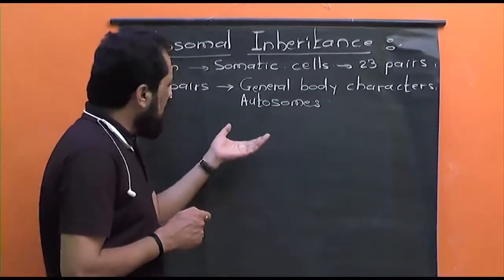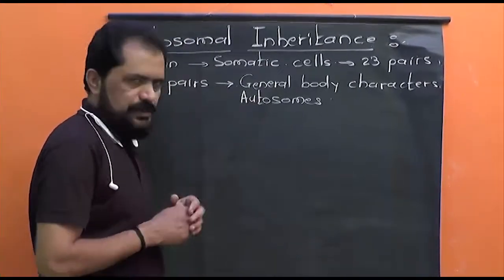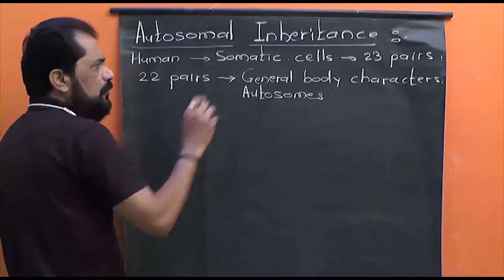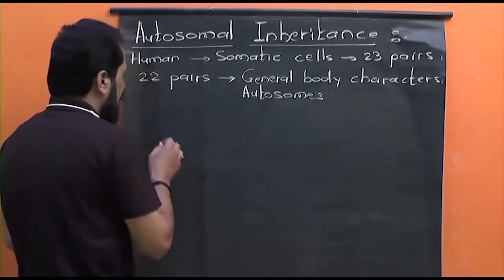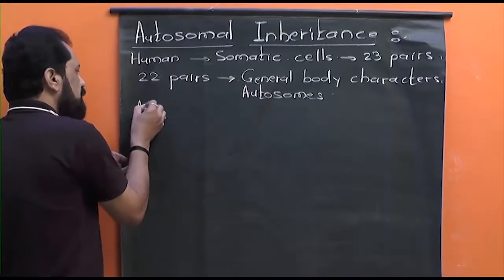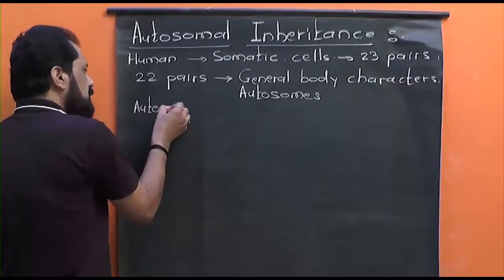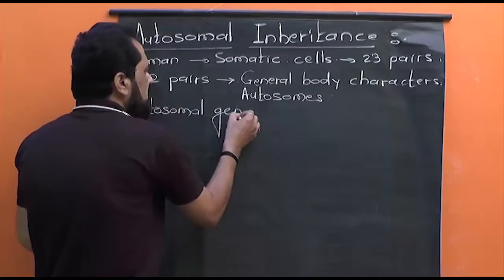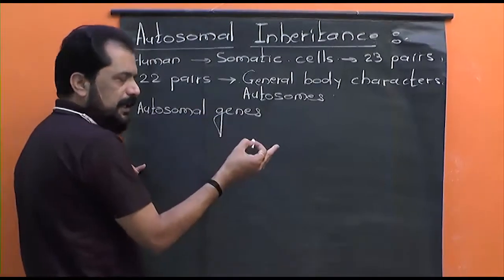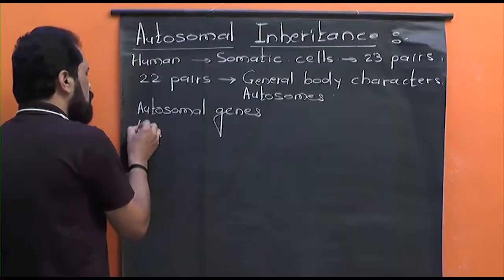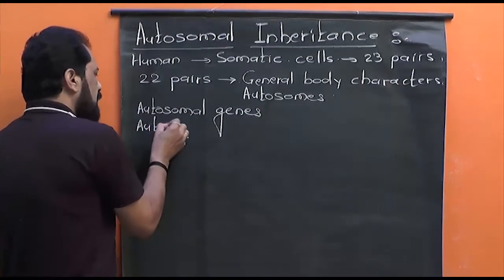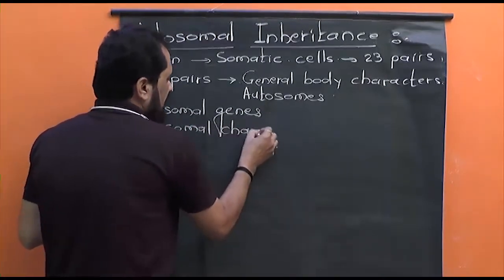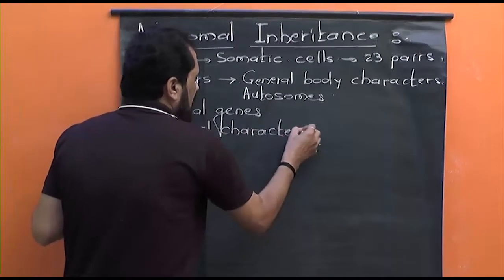Now I told you the meaning of autosomes. The autosomes are responsible to control the general body characters, and that's why the genes present on autosomes are called as autosomal genes, and the general body characters controlled by the autosomal genes are known as autosomal characters. Listen, what does it mean?